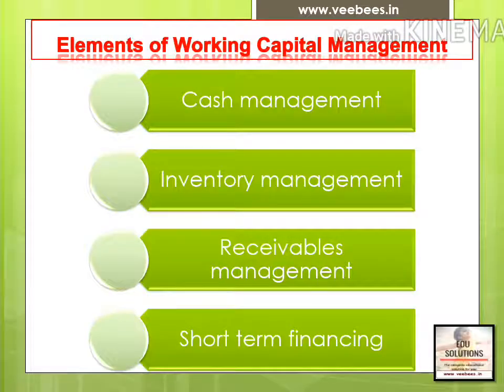Okay. Then elements of working capital management. In case of working capital management, the financial manager has to go through these areas. First one is cash management. He has to manage the cash effectively. This will be discussed here in detail. And second one is inventory management. Material management, inventory management is another important part. Third one, receivables management. He has to manage account receivable, debtors, etc. Okay. And last one is short-term financing.